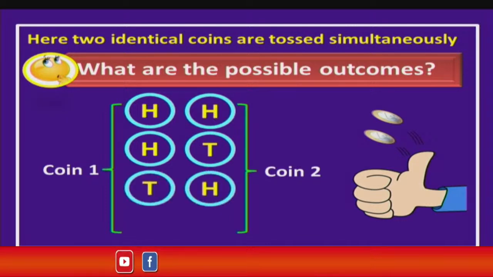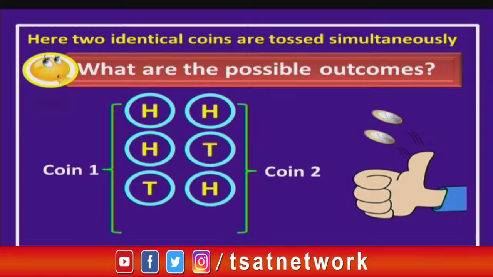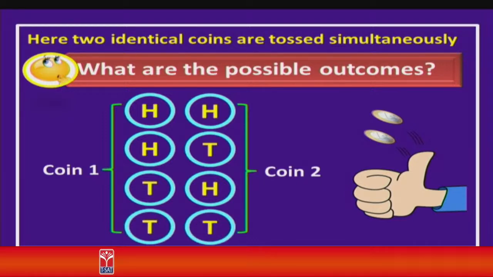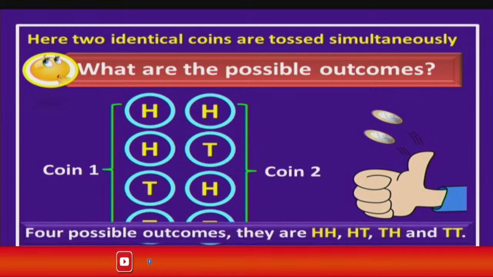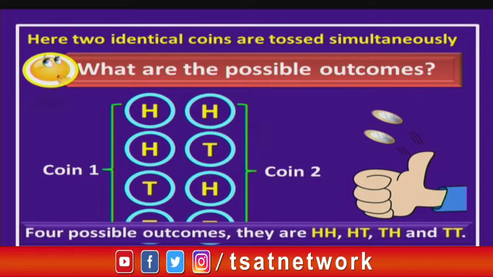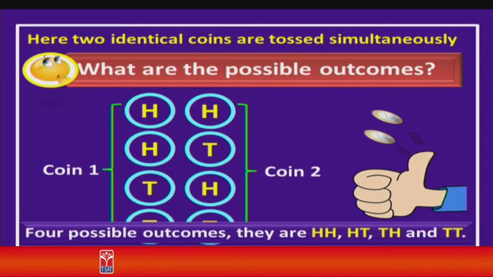So, both heads we can get, or I may get head in the first coin and tails in the second coin. Not only that, I may even get a tail in the first coin and head in the second coin, and finally, you may get 2 tails, that is tail in the first coin and tail in the second coin. So, these are the 4 possible outcomes, children: both heads, first head second tails, first tails second head, and both tails.